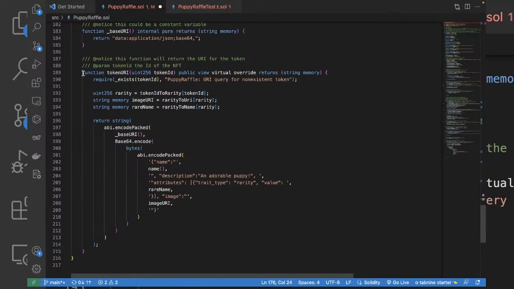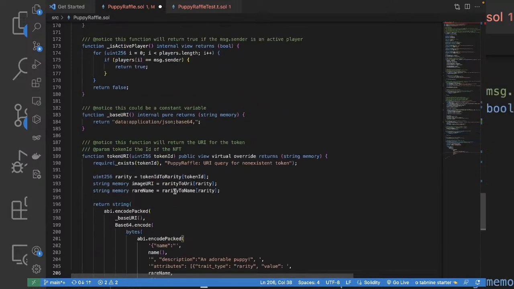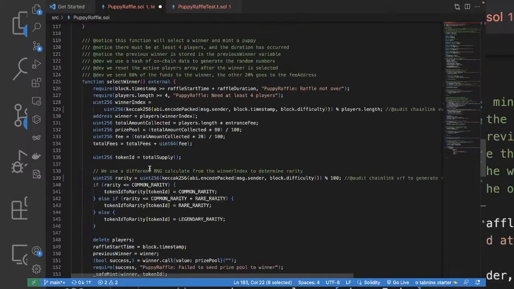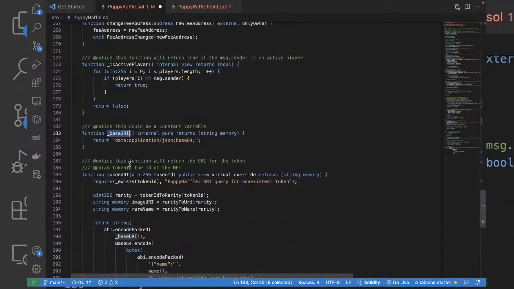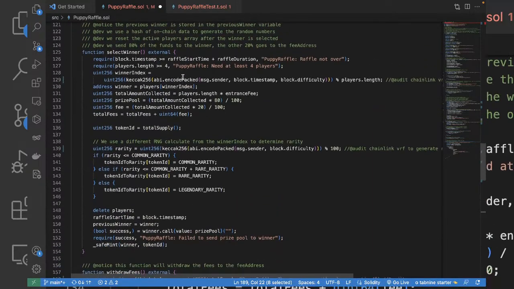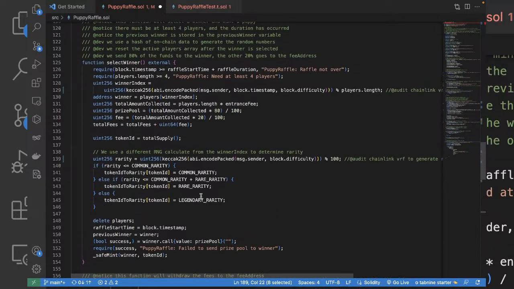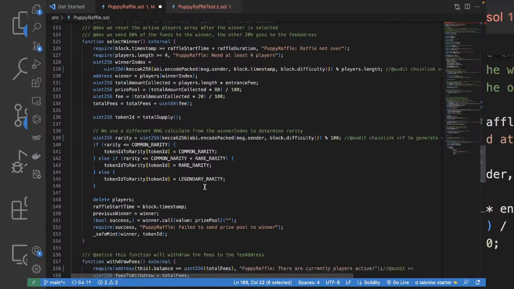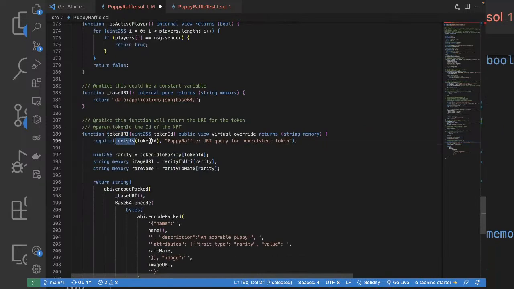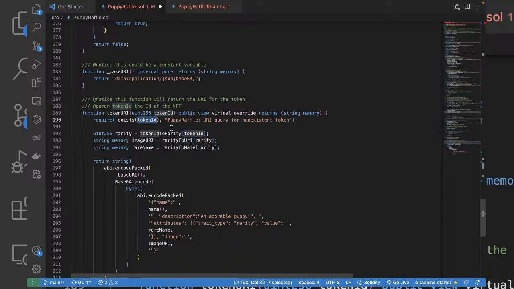So this thing is for token URI. We're using the base URI, base64 functionality. So we're generating the token URI. We're seeing whether the token ID already exists. If not, we are calculating the rarity from the token ID.